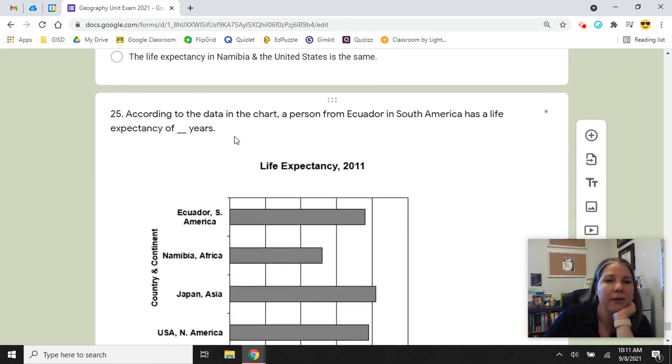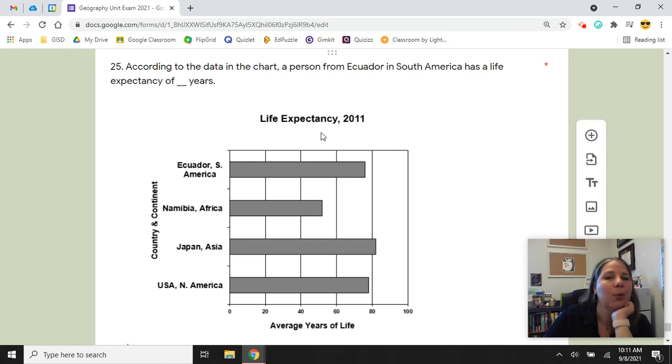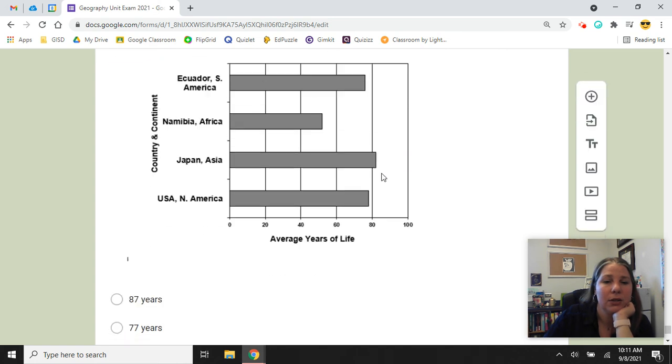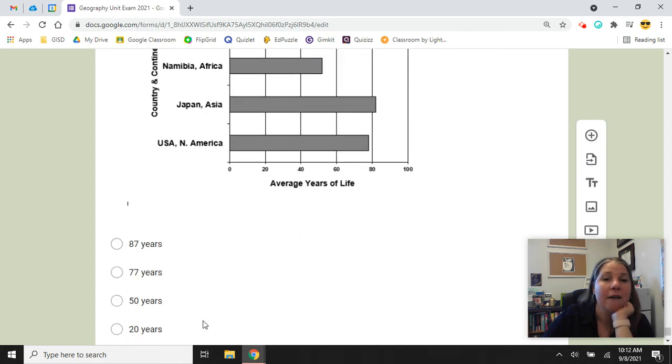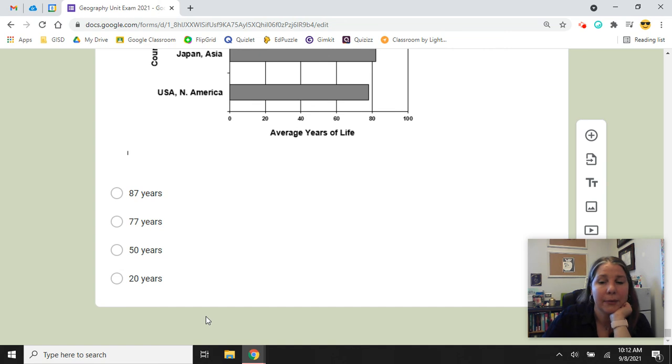All right, number 25, according to the data in the chart, a person from Ecuador in South America, that's this top line right here, has a life expectancy of how many years? Do we think it's 87, 77, 50, or 20?